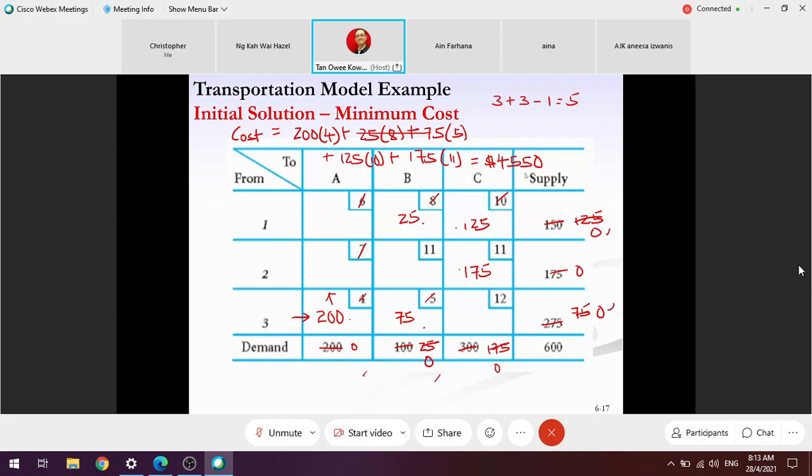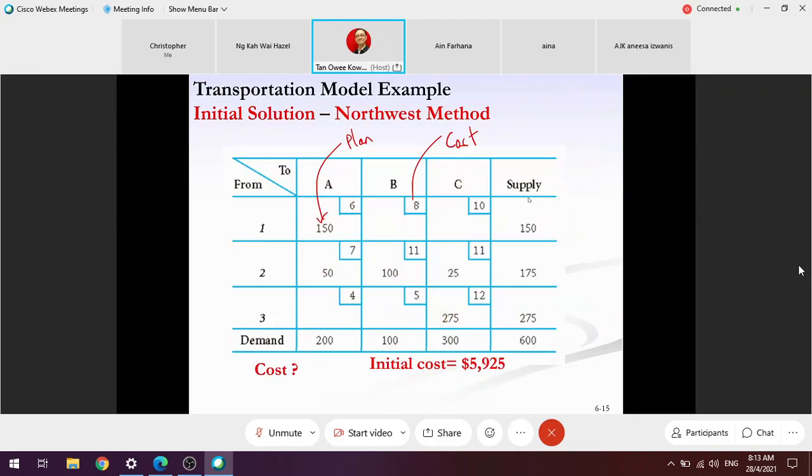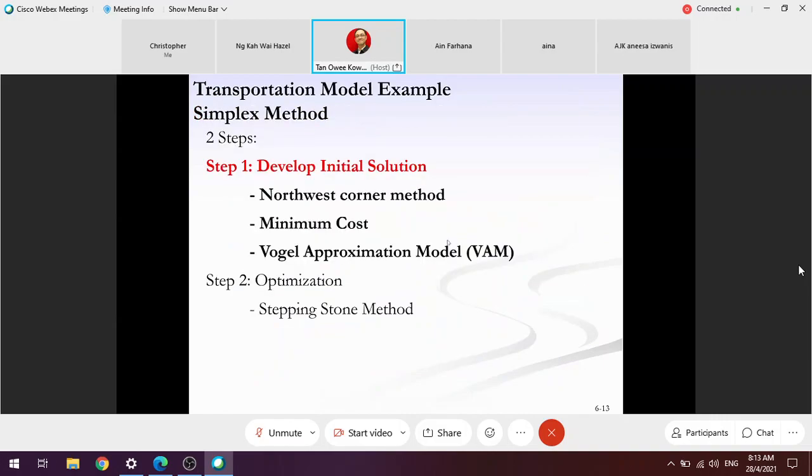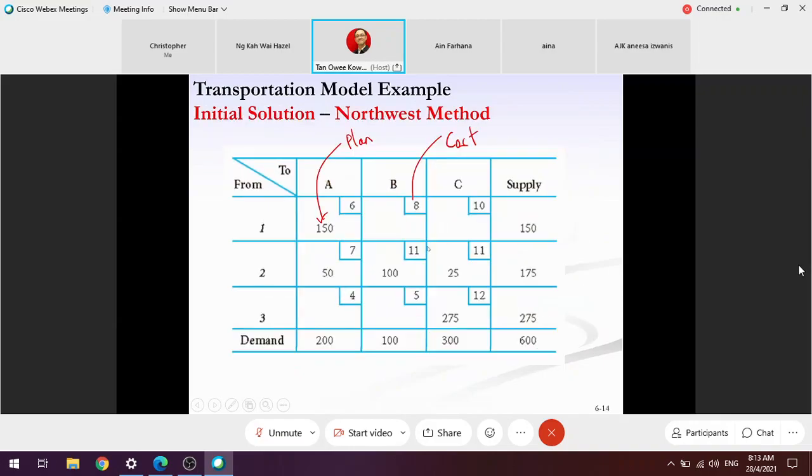No, this is not the final answer. This is the initial cost. 4550 is lower than 5925 that we developed using the Northwest method. That is the reason I told you that most of the time the industry will start with minimum cost. Okay, so minimum cost done.